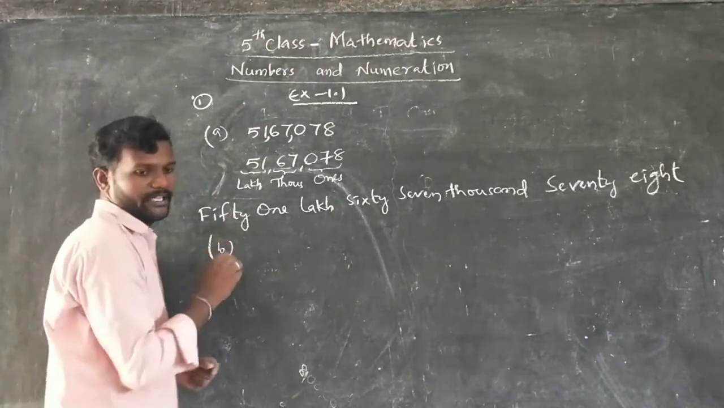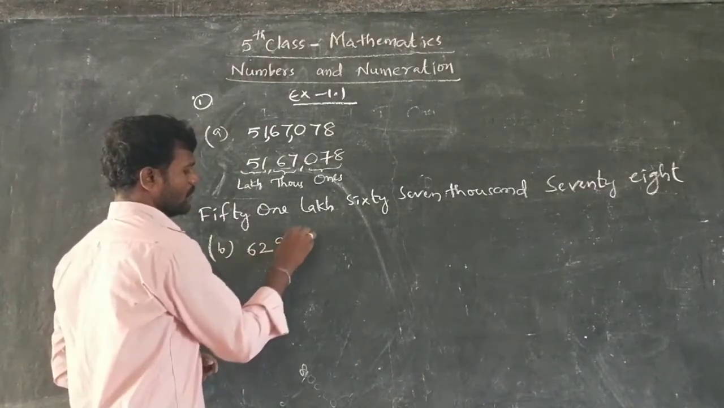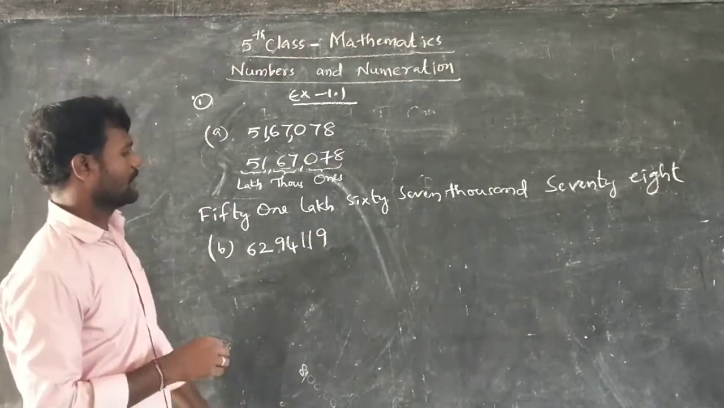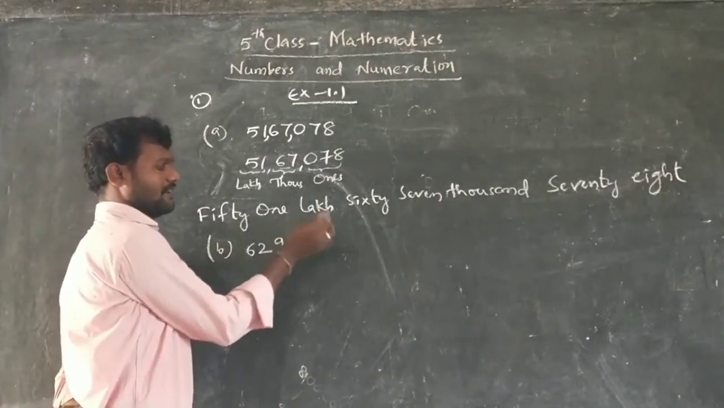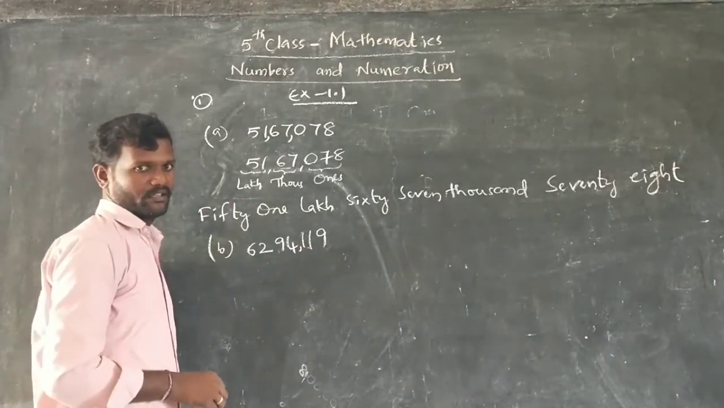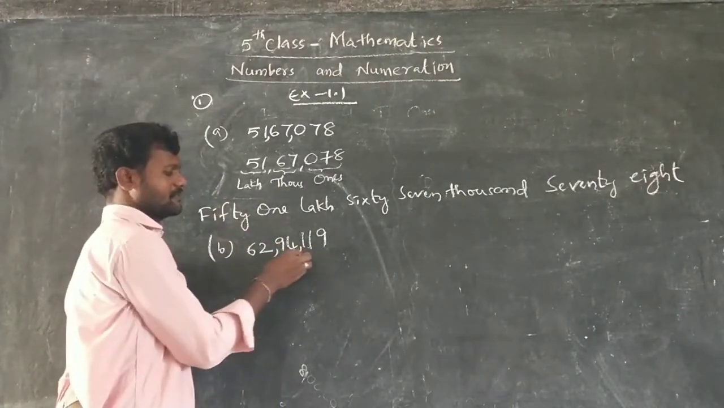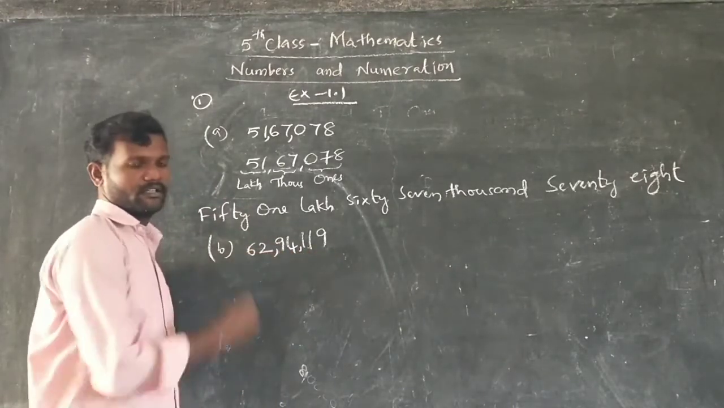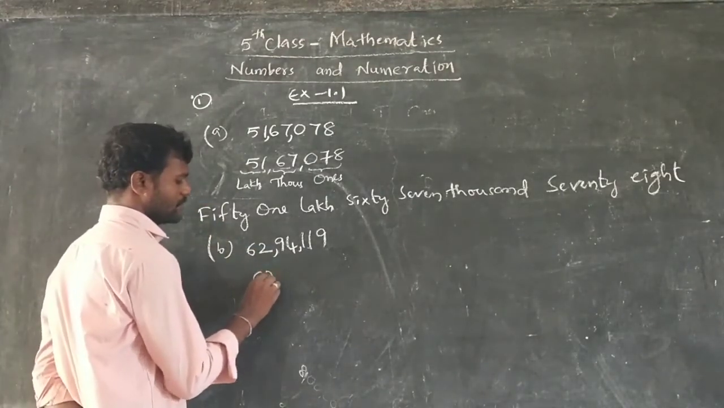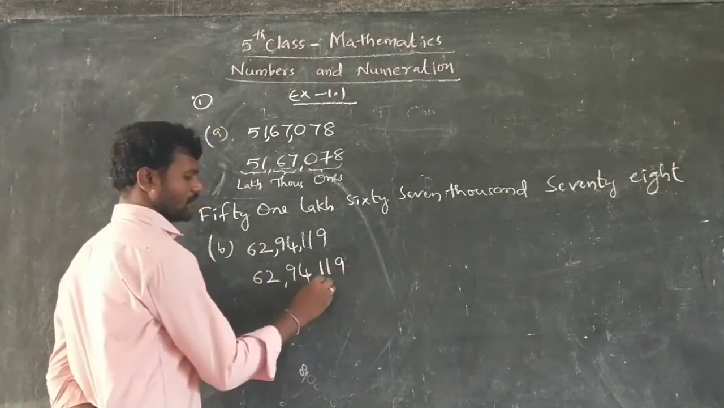B is given. What is B? 6294119. First write the commas. Where should we write the commas? Ones period means hundreds: ones, tens, hundreds. After hundreds, you have to write a comma. Next, thousands, 10,000s, then write a comma. First after 3 digits, next 2 digits, next 2 digits. For every 2 digits, you have to maintain a comma. So what is the number you got? 62, 94, 119.